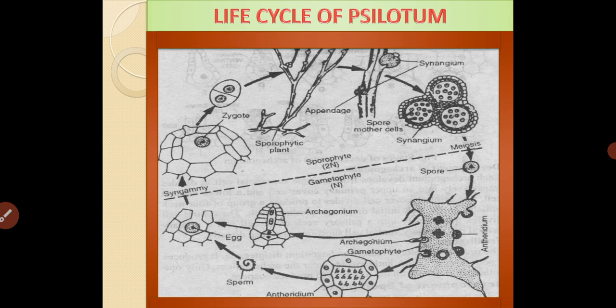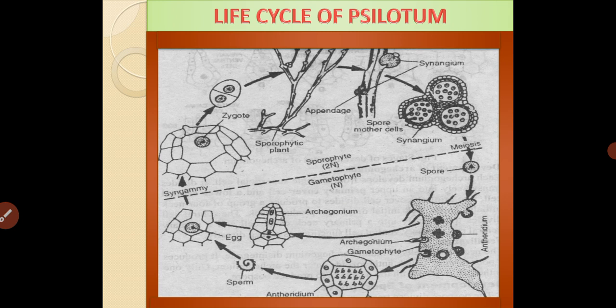Synangium is the fusion of three sporangia. Within the synangium, the spores are produced. Here, homosporic condition is seen. These spores start to germinate and give rise to a subterranean, irregularly branched, cylindrical, non-chlorophyllous structure called the gametophytic plant body, on which the sex organs are irregularly distributed. They bear special structures called rhizoids, which help in fixation and absorption.